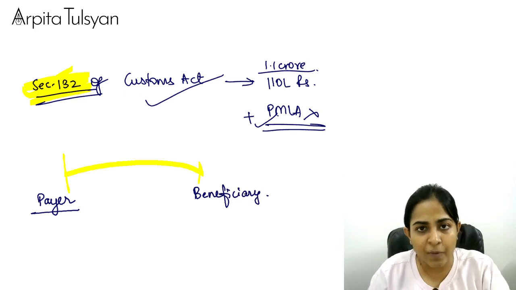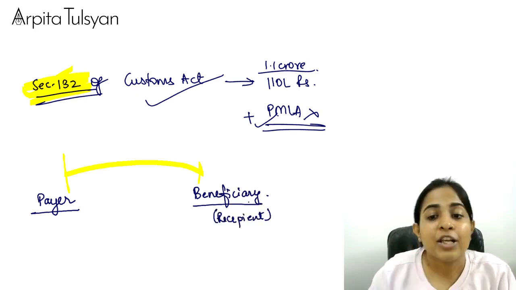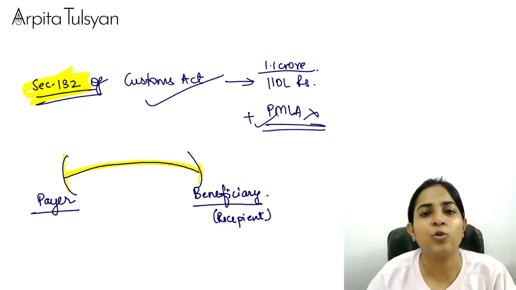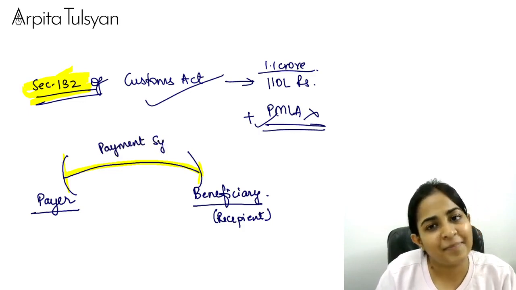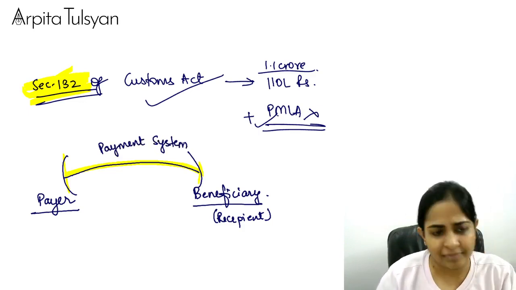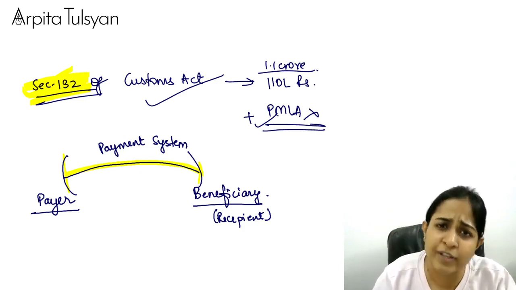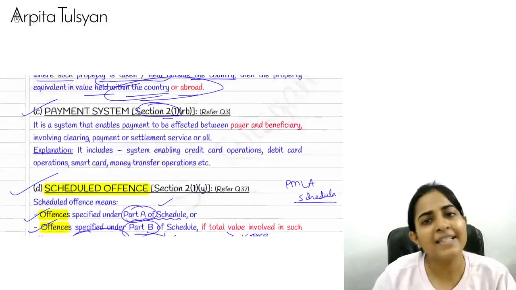Here in this chapter, beneficiary is nothing but the recipient. The system by which the money gets transferred from the payer to the beneficiary is called the payment system.